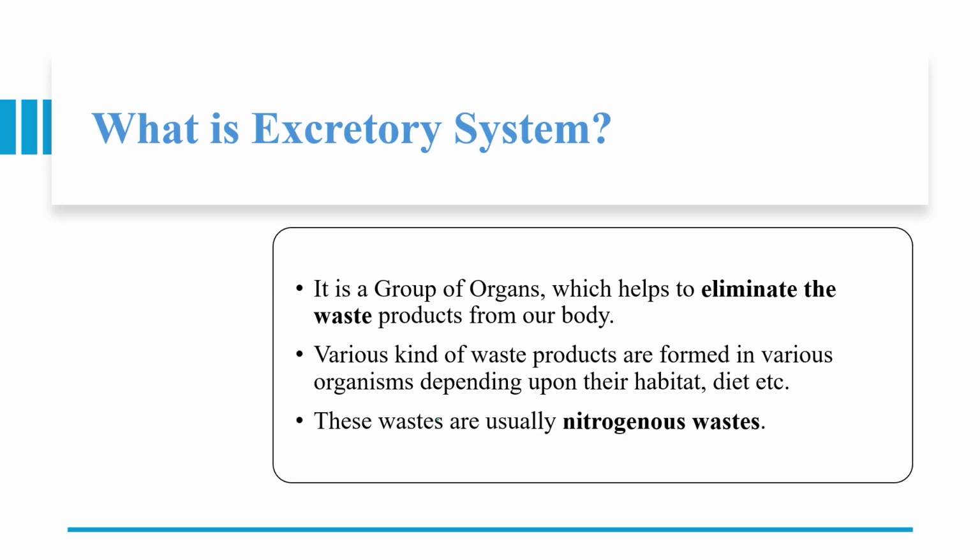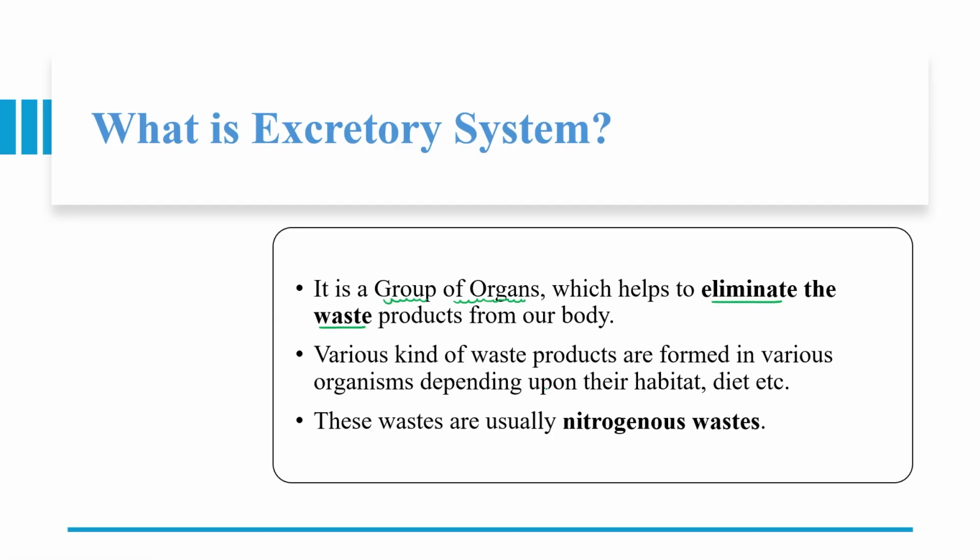So first of all, we have to understand what is excretory system. The excretory system contains a group of organs which help in eliminating different kinds of waste from our body.